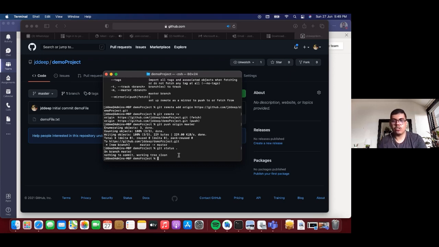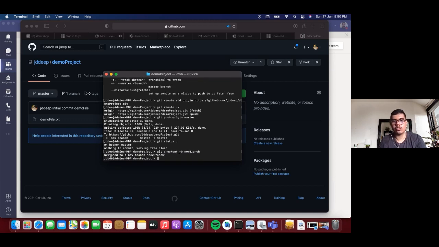Now, to create a new branch from the master branch, you need to run the git checkout command with -b. So git checkout -b and your new branch name. For example, let us write new branch, which will be the name of our new branch. Once we run that command, it will show you that you have switched to a new branch named new branch. Awesome, now you are on new branch.